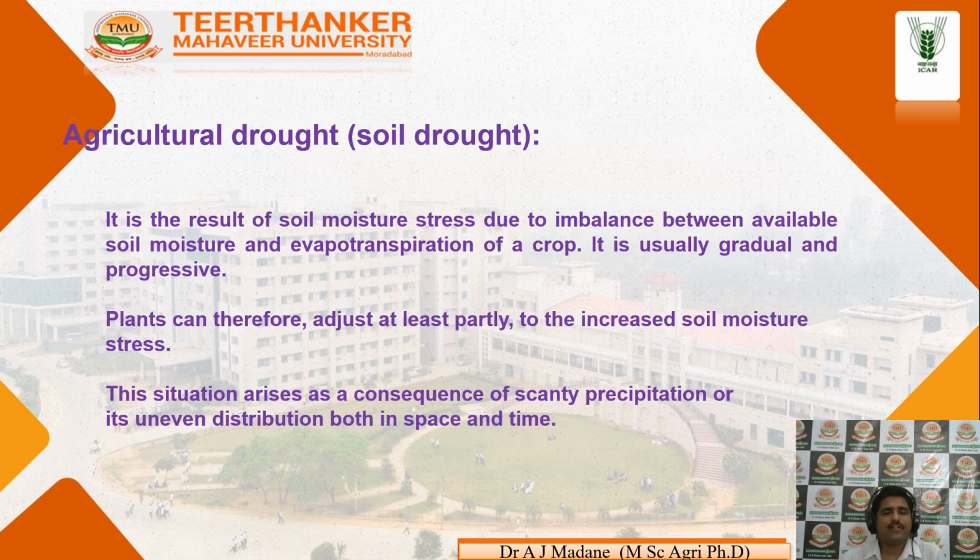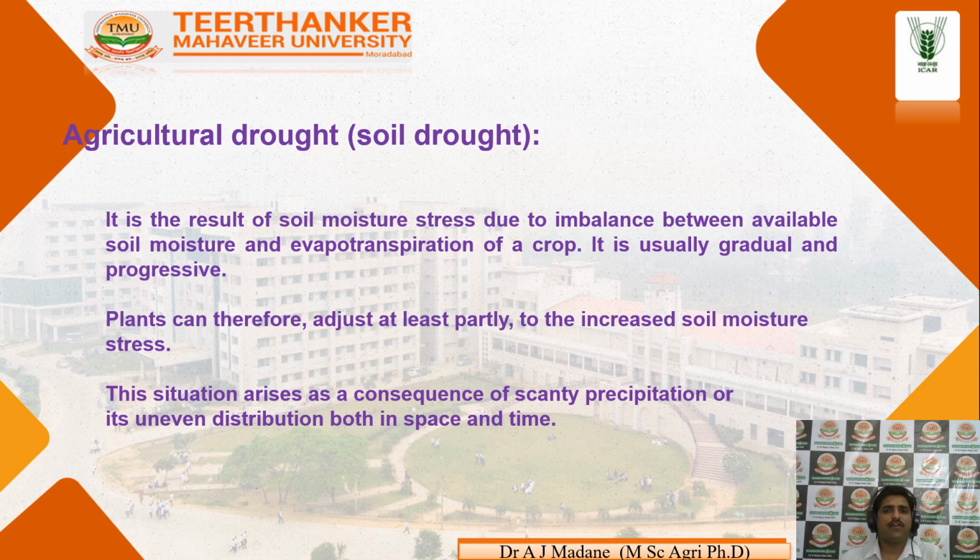Next, agricultural drought, also called soil drought. Definition: it is the result of soil moisture stress due to the imbalance between available soil moisture and evapotranspiration of the crop. It is usually gradual and progressive. Plants can therefore adjust at least partly to the increased soil moisture stress. The situation arises as a consequence of scanty precipitation or its uneven distribution in both space and time.